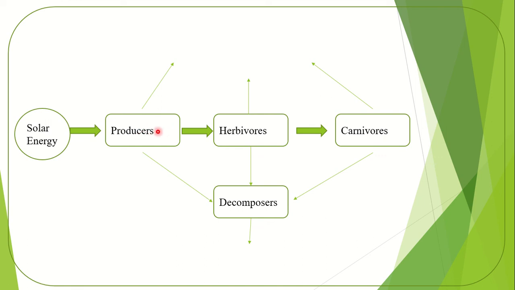Then producer is taken by herbivore, herbivore taken by carnivore. When producers, herbivores and carnivores die, then decomposers take them and decompose them, which helps to mix them with the environment.